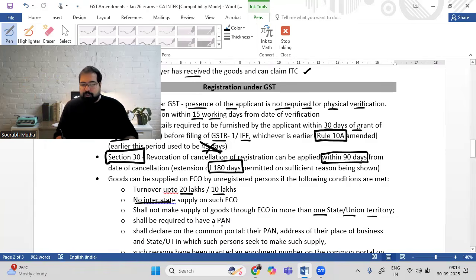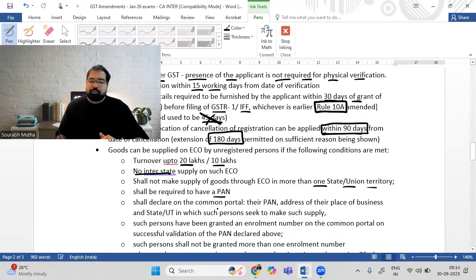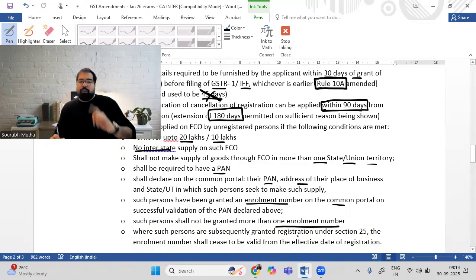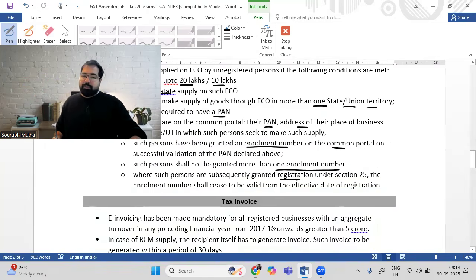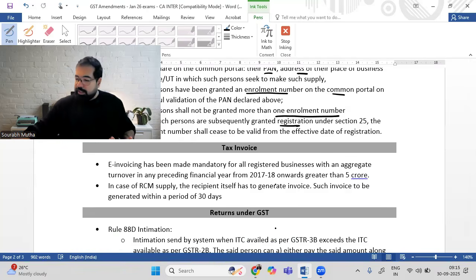Then you should have a PAN, of course. You should go to the GST portal and get a common enrollment number. You should declare your details like the PAN, address, or place of business, etc. You should get an enrollment number on the common portal, and the enrollment number can be given only one enrollment number per person. You cannot take one enrollment number in Karnataka and one in Maharashtra. And finally, when you register under GST, then the enrollment number will become ineffective. These are some conditions. Remember the conditions: that 20 lakh limit, no selling it interstate, only selling it in one state, and all these conditions are important in this case.